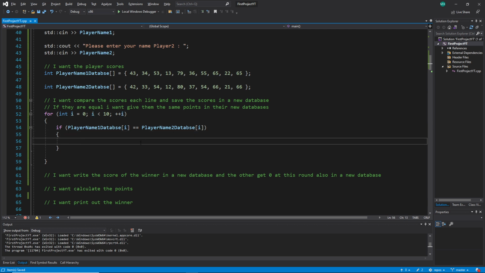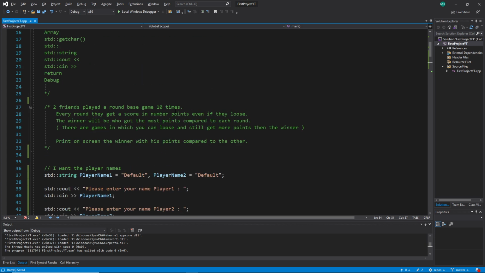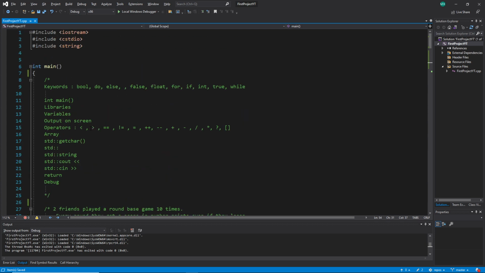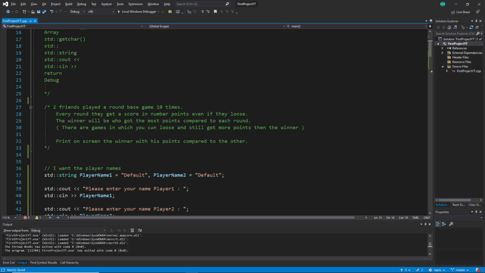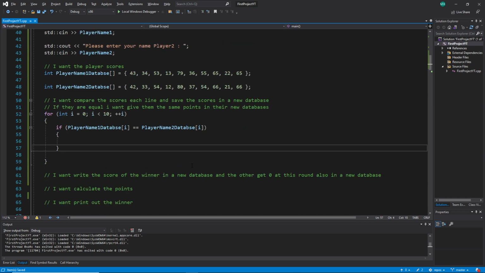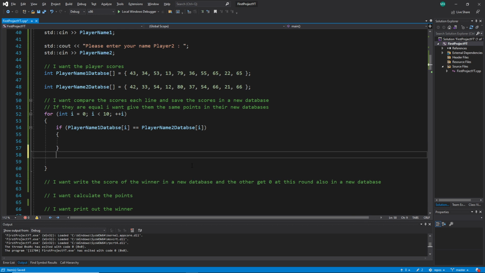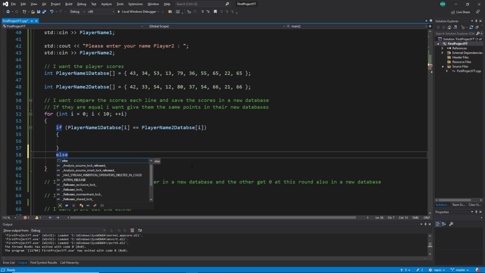But so far, perfect. But I want more. I have the other conditions here, right? We said I have this greater. What happens if greater, or what happens if less? And we learned we can add more conditions to the if. And how do we do this? There was something like else, but this would not work if we just use else, because that would just jump to what happens if this is not the case. So we make else if, right? And then when we write this, we can write again a condition.